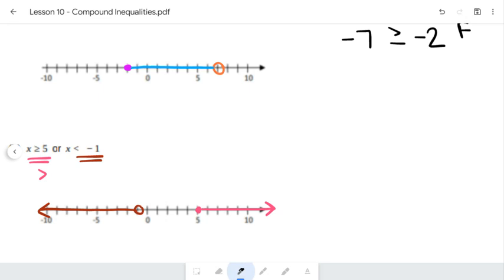I could do that again for one that is. So in this case, if I plugged in 6, 6 is greater than or equal to 5. But 6 is not less than -1. But remember that or term means I need at least one. I don't need both. So as long as you satisfy one, and each one is kind of showing the graph of satisfying one and not the other.